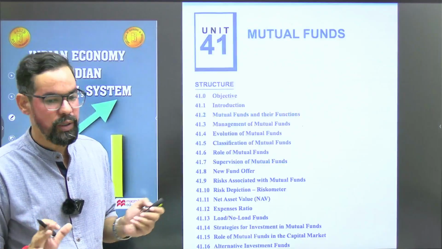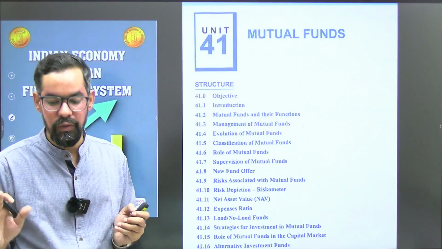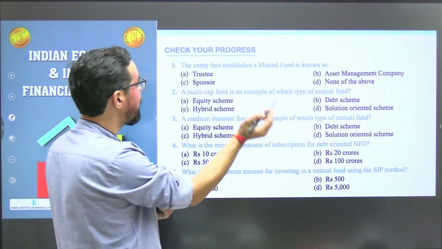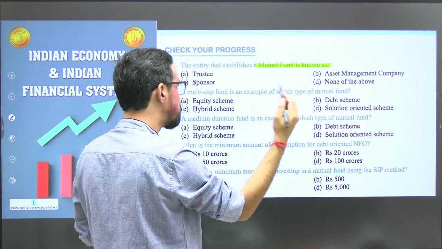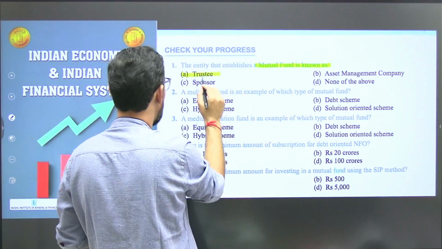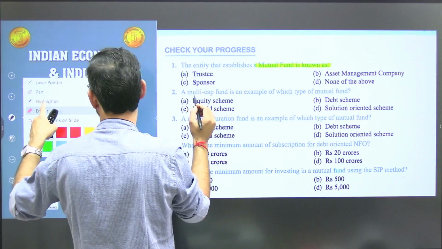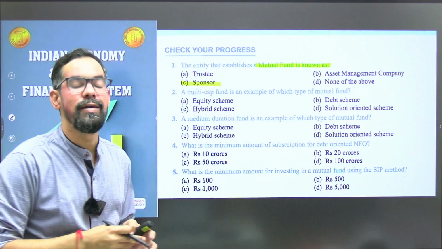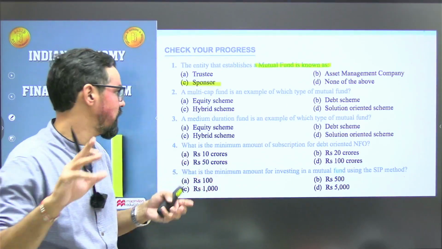Okay, next one, guys, mutual funds. So next unit, unit 41, which is mutual funds. Okay, chalo. The entity that establishes a mutual fund is generally known as sponsor, and sponsor is option B. And asset management company, AMC, is basically who manage funds on behalf of investors. Okay, so there is a difference.